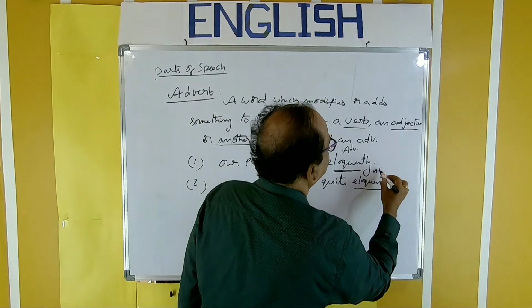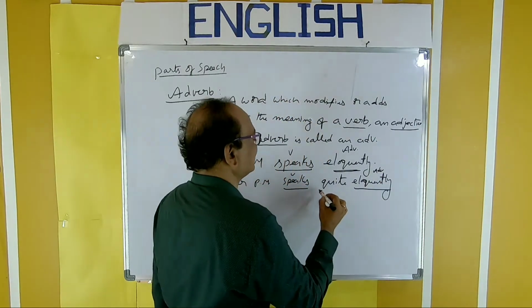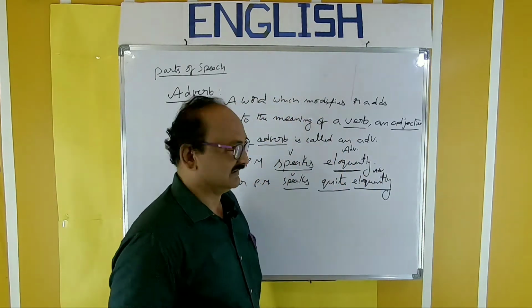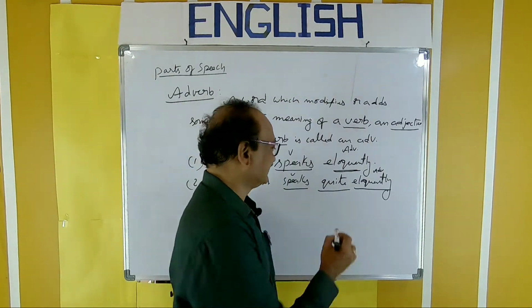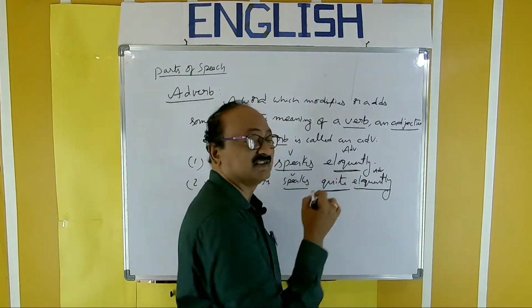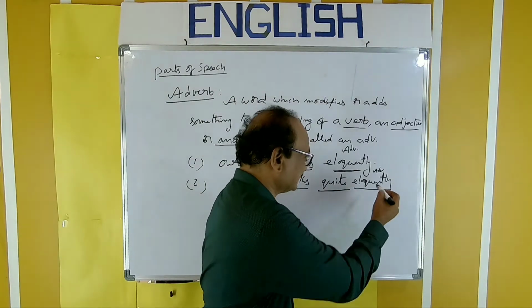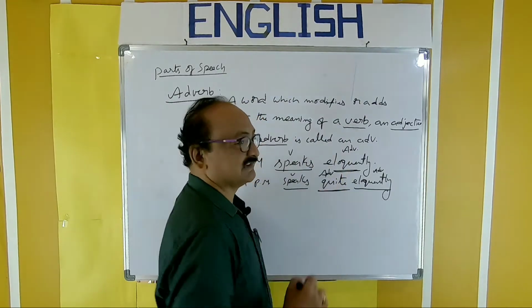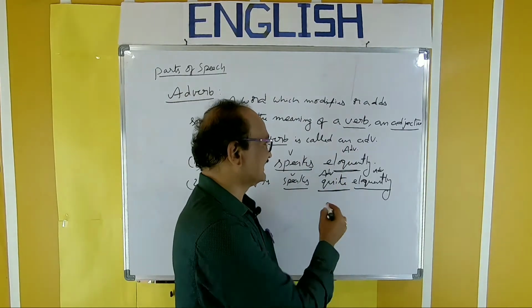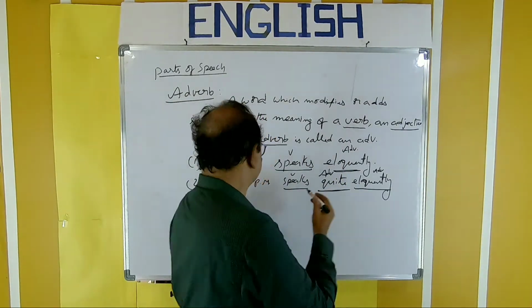Eloquently, adverb. Quite eloquently. The eloquency is increased here. This quite adds something to the meaning of adverb here. So this is also adverb and we call it another adverb. Next.